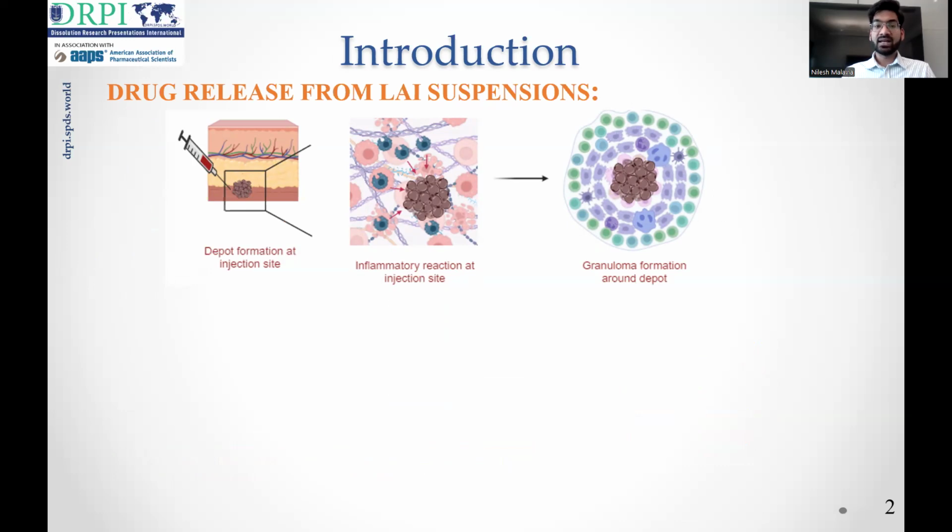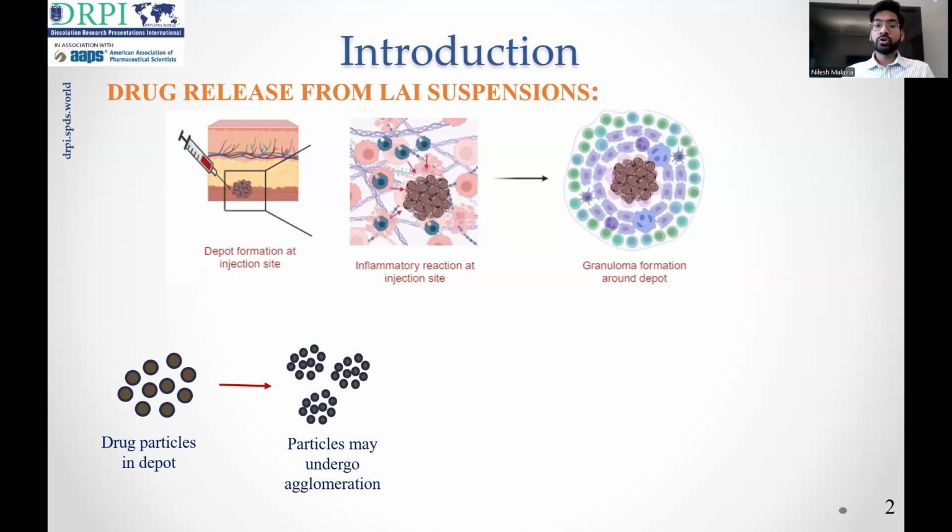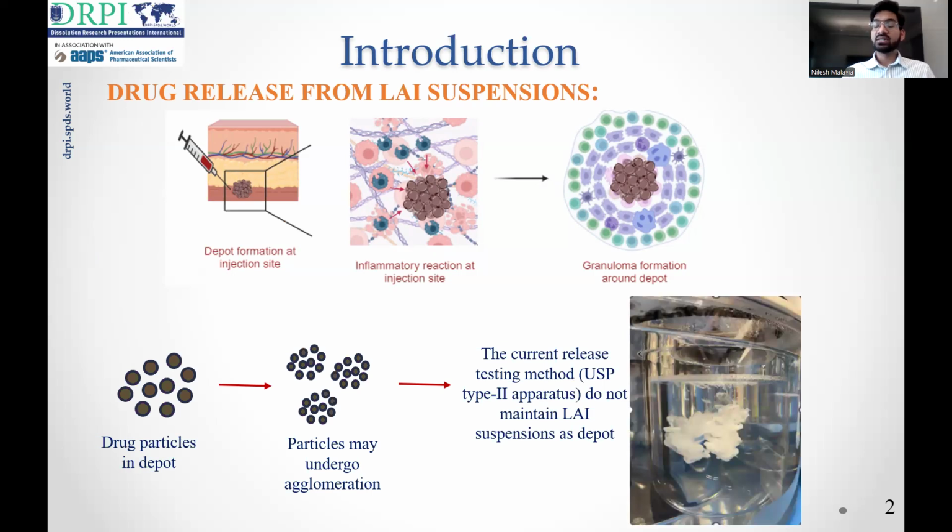is released slowly. And it is believed that the inflammation at the injection site plays a very important role in governing the drug release, initially through the increase in tissue volume and later by the formation of granuloma around the drug particles. So during the granuloma formation, there is a likelihood of these particles undergoing agglomeration and affecting the drug release. The current drug release method, which is the USP type 2, does not take this into consideration as the particles are dispersed throughout the release media.